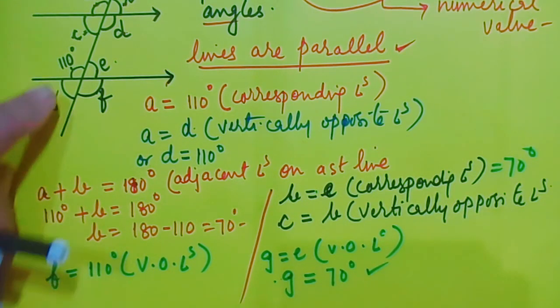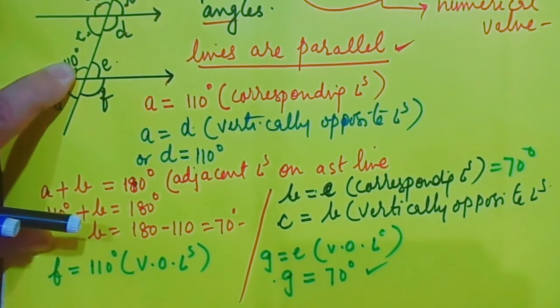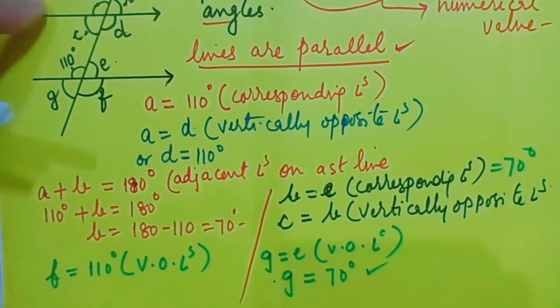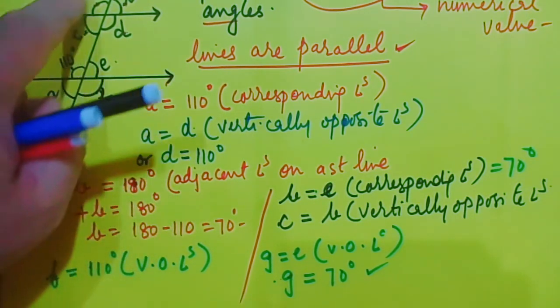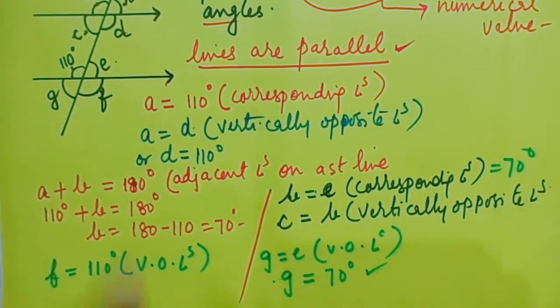So when the value of one of the angles is given, you can find out all of these 7 remaining angles by using the properties of alternate angles, corresponding angles, vertically opposite angles, and allied angles.